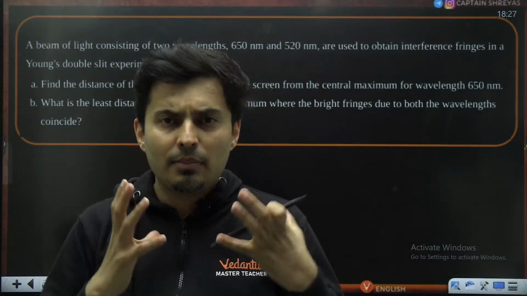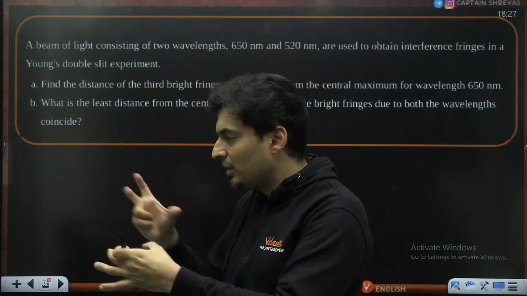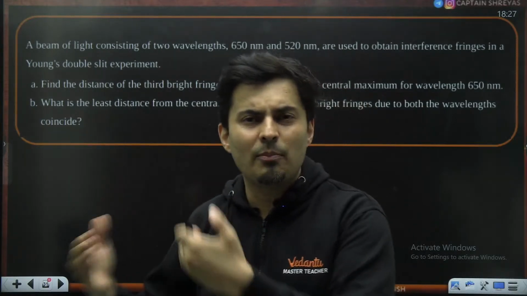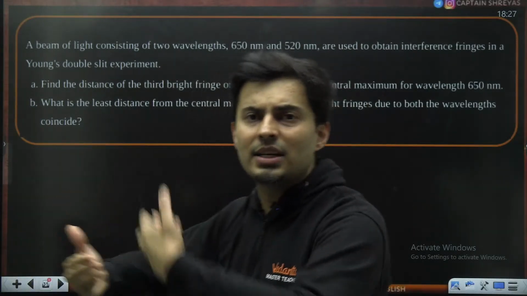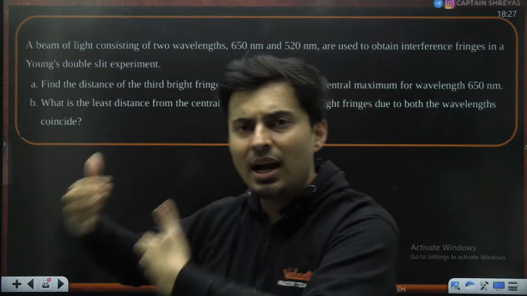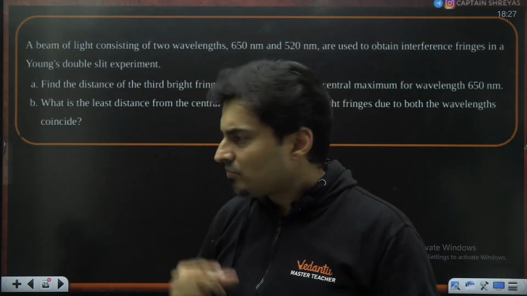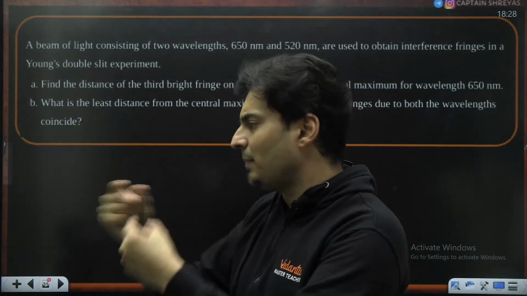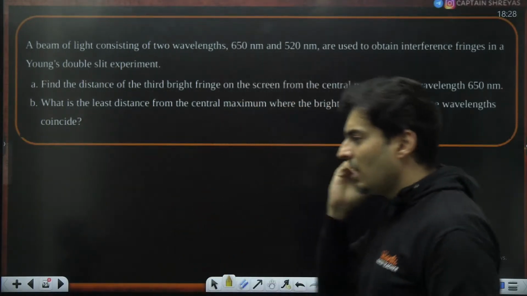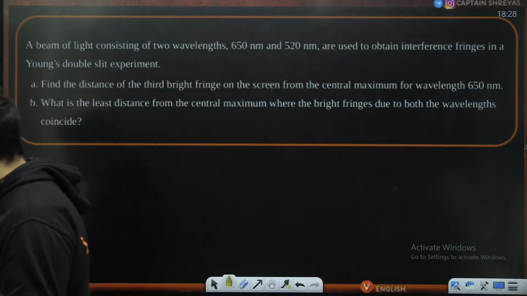But eventually, since the fringe widths are different, they will not overlap perfectly. But after certain fringes, again overlapping will occur. Again, after the LCM, they will overlap. So there will be some random pattern, but that pattern gets repeated again and again after their least common multiple. Is that clear, everyone?